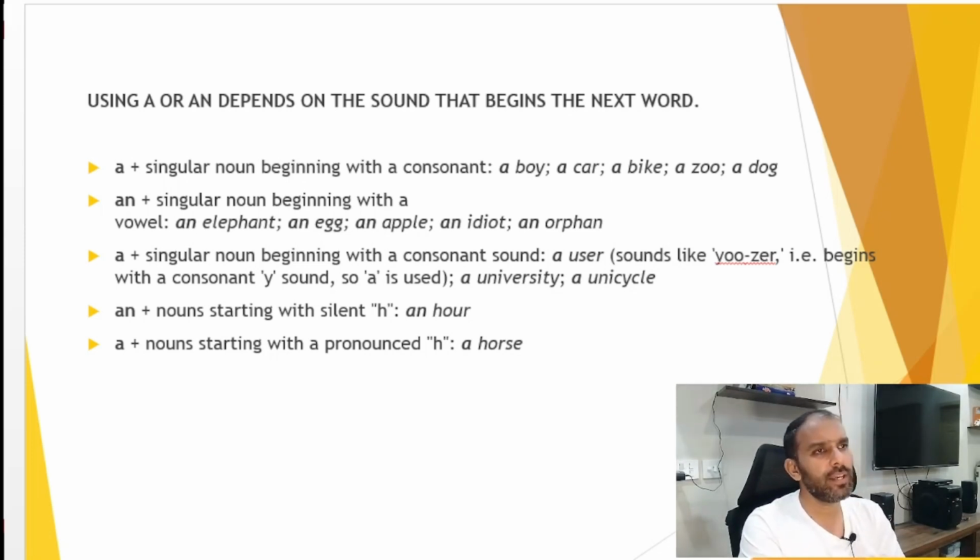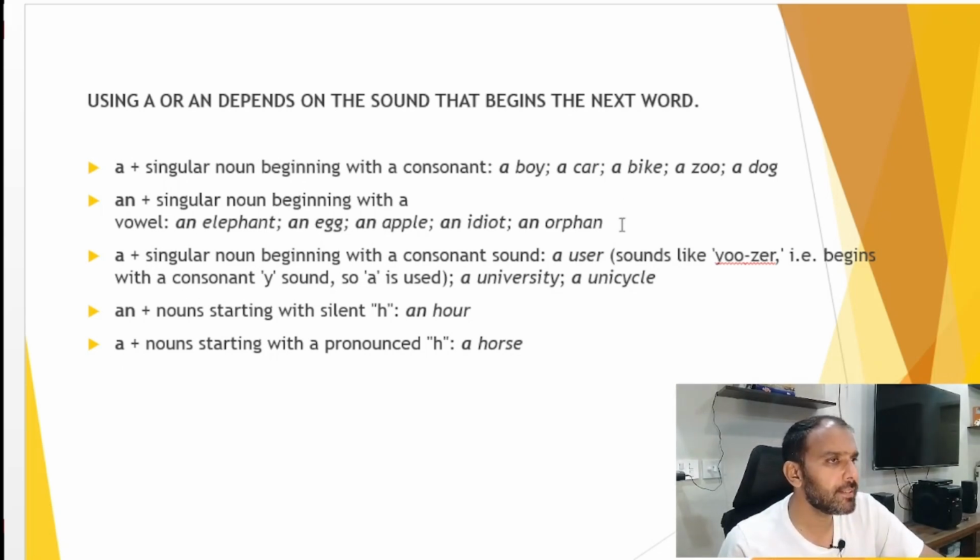A noun which is starting with a consonant sound, we will use a before these nouns. Like the singular nouns boy, car, bike, zoo, dog. So these are the singular nouns and these are starting with consonants, so that is why we'll use a before.